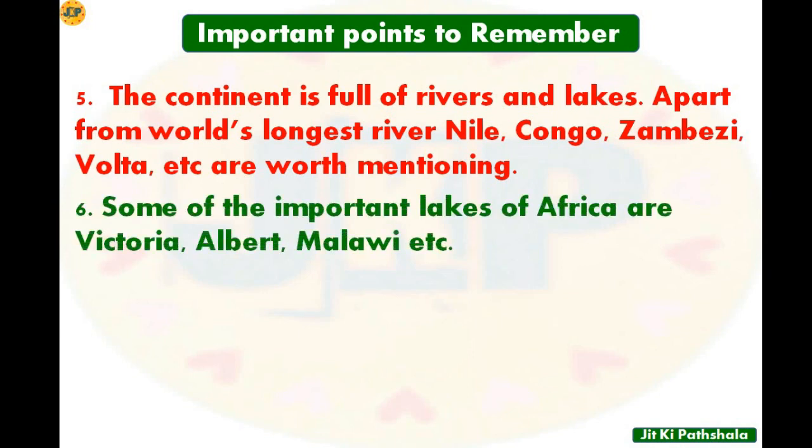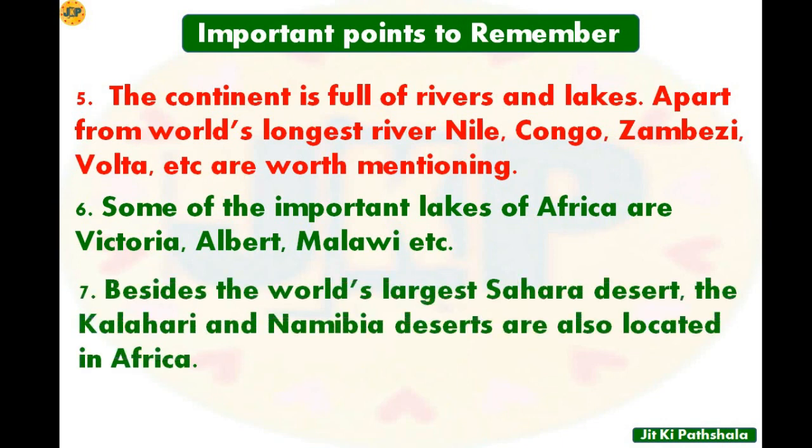If we see point number 6, here you can see some of the important lakes that are located in Africa, and out of which Victoria, Albert, Malawi are important. Point number 7, besides the world's largest Sahara desert, the Kalahari and Namibia deserts are also located in Africa. So the world's largest desert, that is Sahara desert, is also located in Africa. But besides Sahara, some other important deserts of Africa are Kalahari and Namib desert.